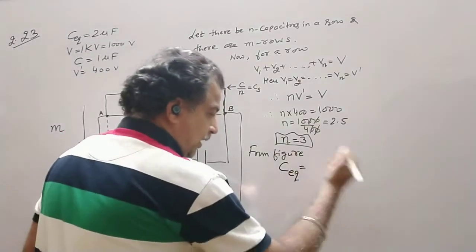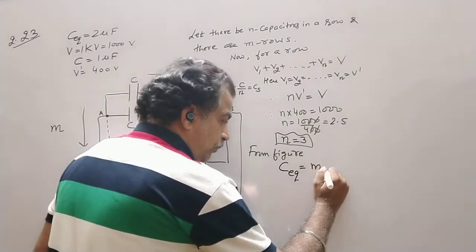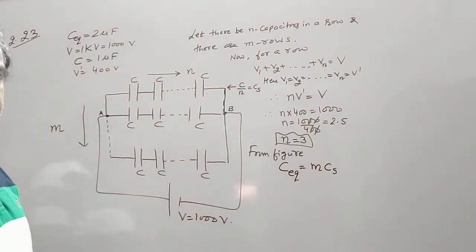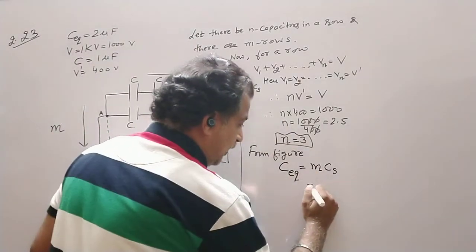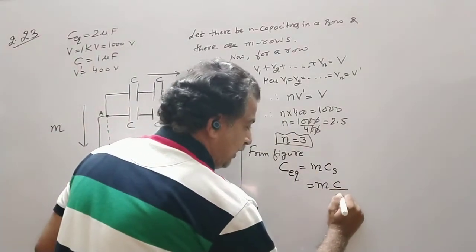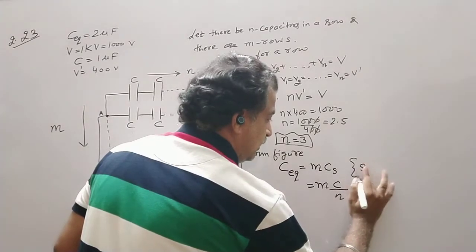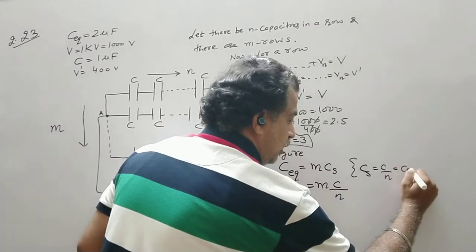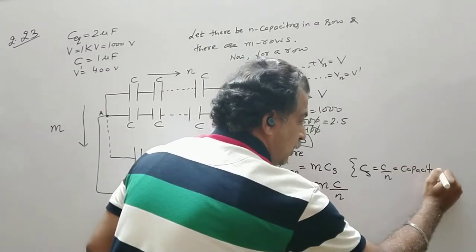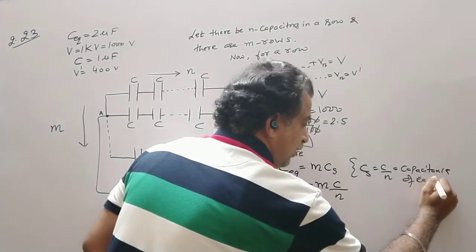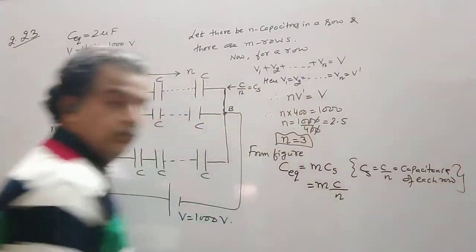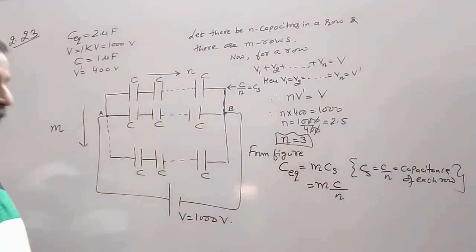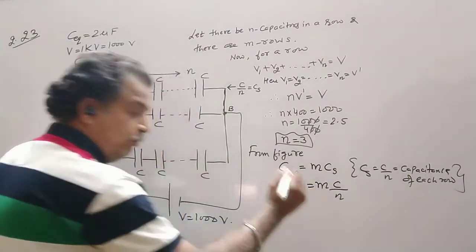So I can write, there are 2 ways. I can write m into CS, the parallel combination of CS, CS, CS, CS. Now CS can be written as C upon n. Here CS is equal to C by n, which is the capacitance of each row. So the formula becomes C equivalent equals m into C divided by n.